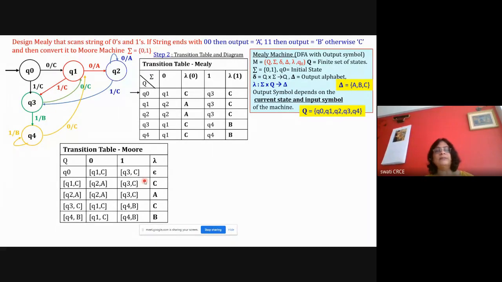I've gone through all the methods, and I came to the conclusion that if I teach this way and if we follow this particular method, there will not be any error. So I am following this particular method for transfer designing and conversion. Okay, so this table to table conversion, and then draw the diagram for the Moore machine. Now, in this conversion, what you have to do is that you need to see all the possible combinations.